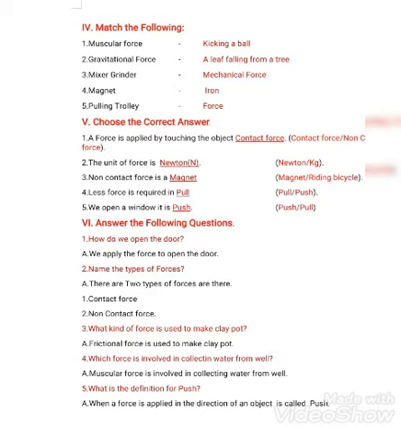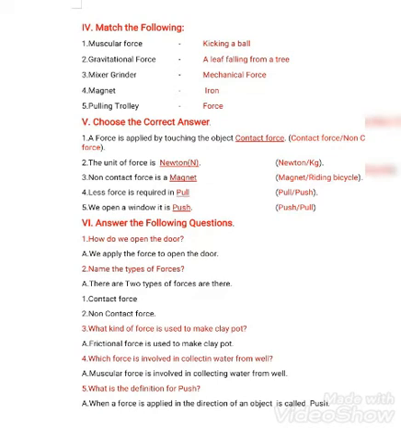The unit for force is Newton. It is denoted by the letter N. Non-contact force, example, magnet. Less force is required in pull. We open a window, is it a pull or push? Push. Closing the window is a pull. Opening the window is a push.